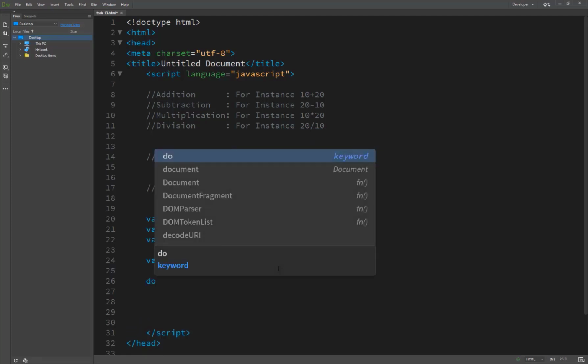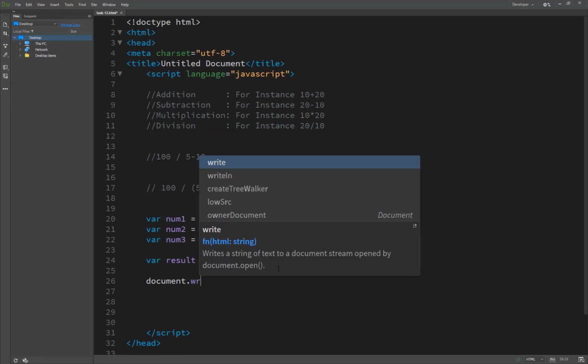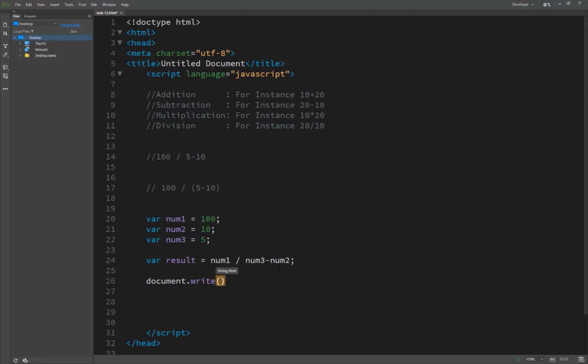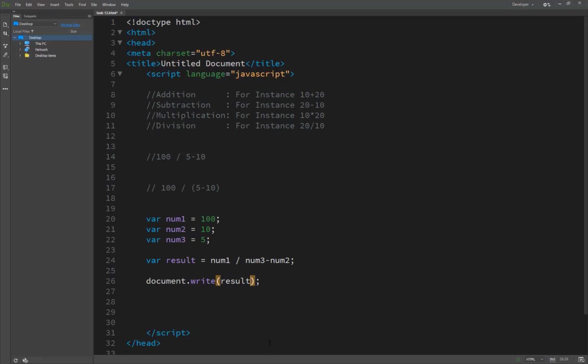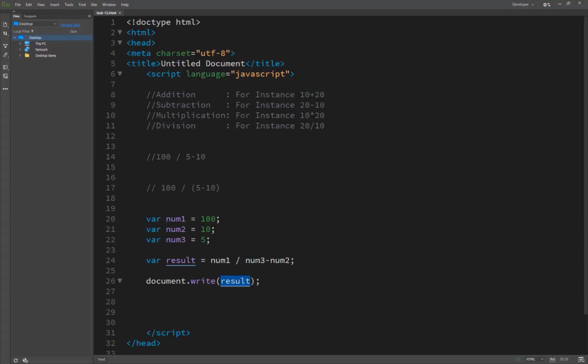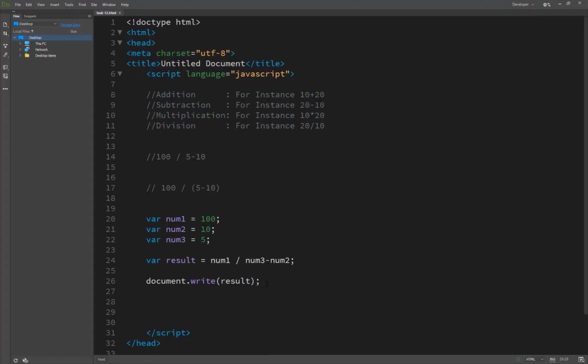We create document.write just for printing our result on the browser. We pass the variable result as an argument, and now you see the result is 10. Why 10? Because it divides first, and then subtracts: 15 divided by 5, then minus, so the result showing on our screen is 10.